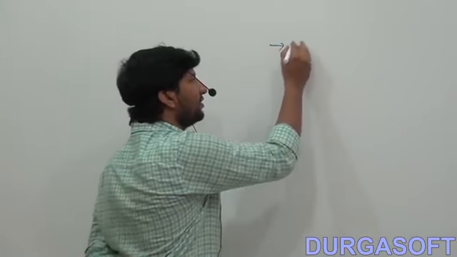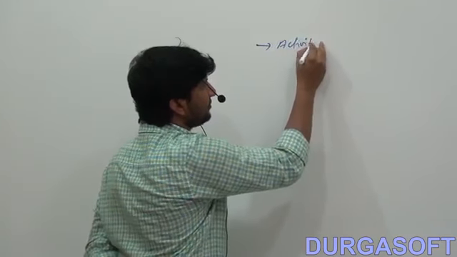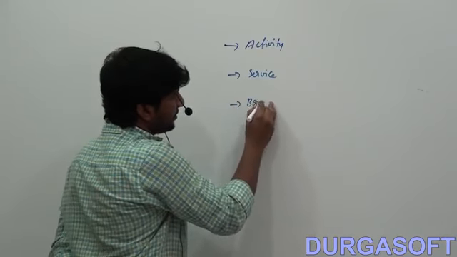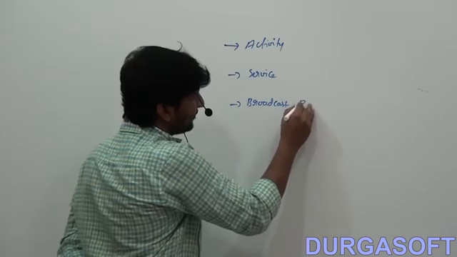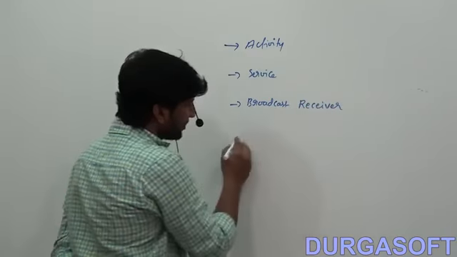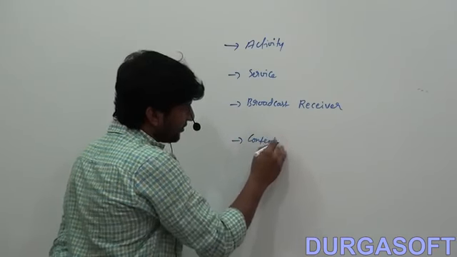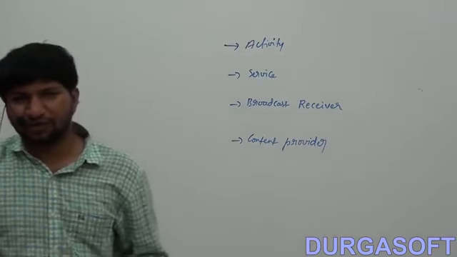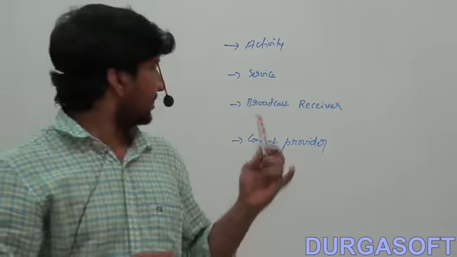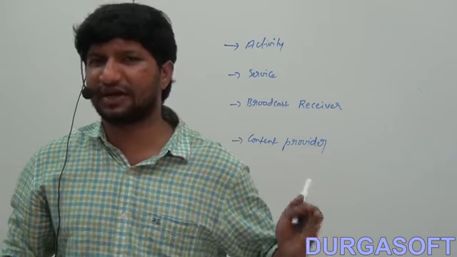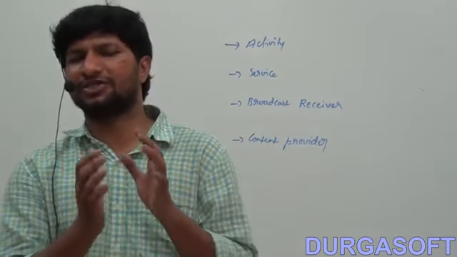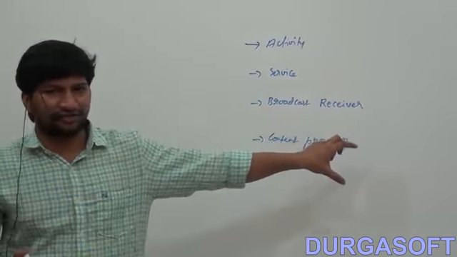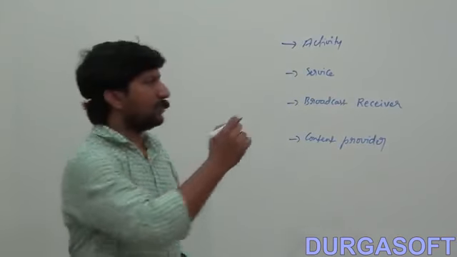The 4 components are: one is activity, service, broadcast receiver, and content provider. So these are the 4 major components of Android. The complete Android application development depends on these 4 components: activity, service, broadcast receiver, and content provider. Okay, so we'll discuss the first thing.